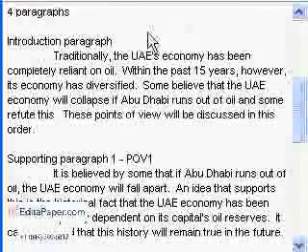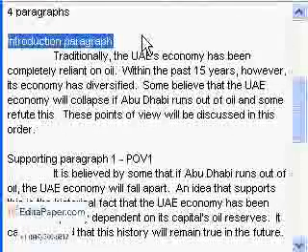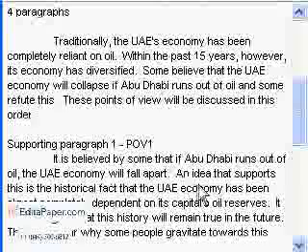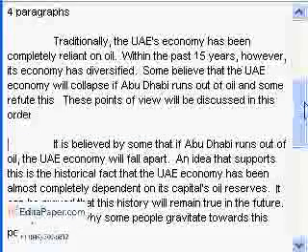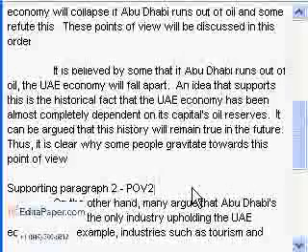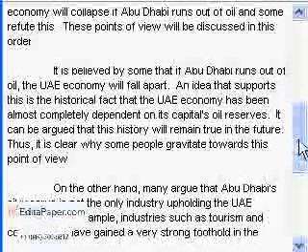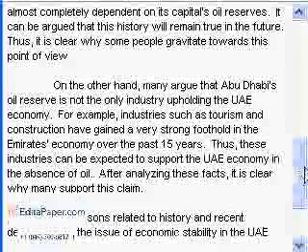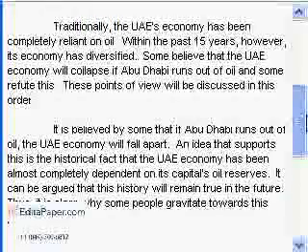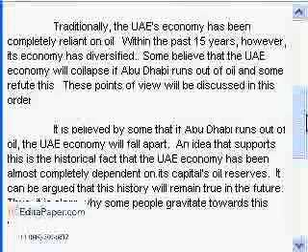So if we take it from the beginning, and of course if this is on an exam or any essay you're handing in to your institution, you definitely don't want to have these small titles. Now from the top. Traditionally, the UAE's economy has been completely reliant on oil. Within the past 15 years, however, its economy has diversified.